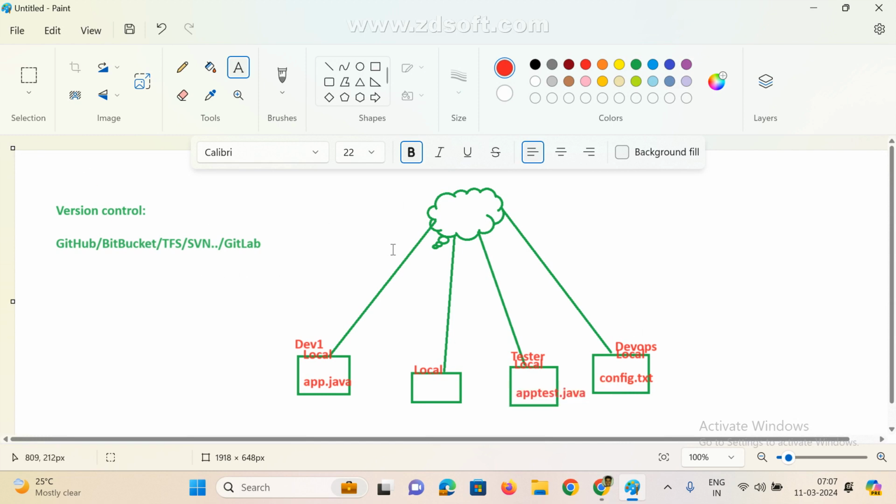We'll see what is version control. Already you know, we are just maintaining history: who created, who modified, who deleted. Now, developer one needs our configuration file, and the tester needs the developer's app.java file. So how can we get it? Just assume we don't have version control.